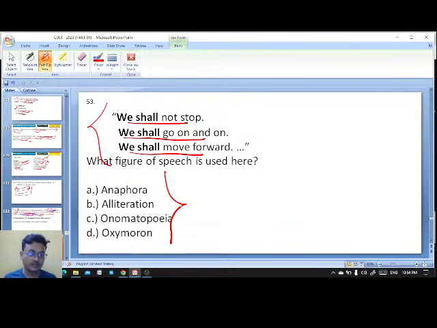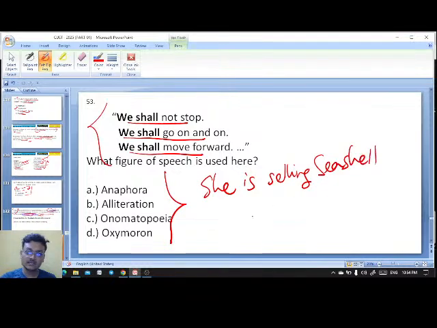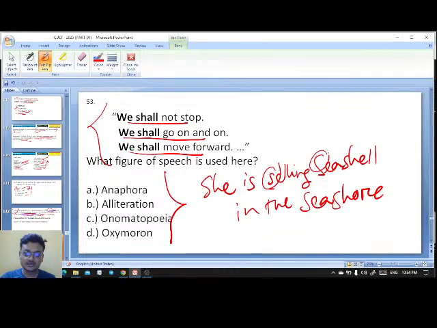It's not alliteration. Alliteration is actually, so look, she is selling seashells on the seashore. So successive words begin with the same consonant, that is S. That is alliteration. Okay.